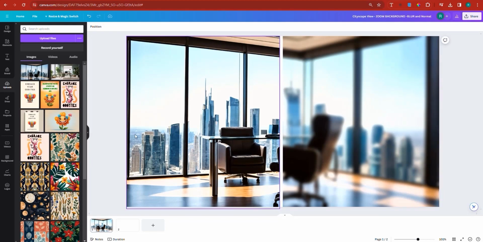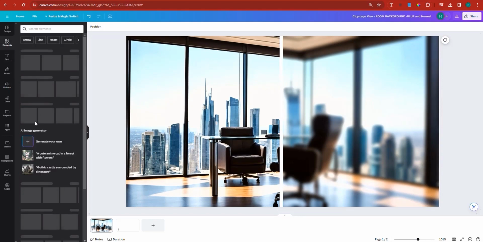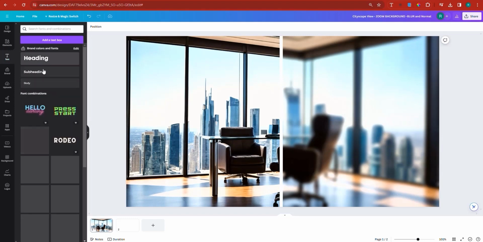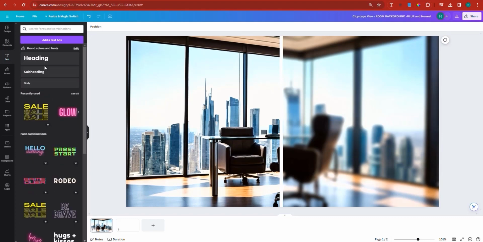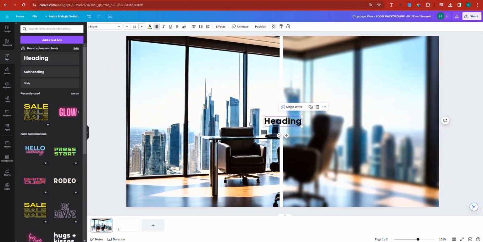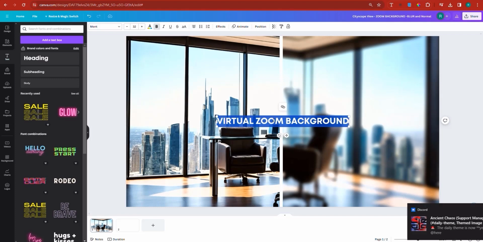And what we can do is we can name our images. So I can go right here, select an element, and actually text instead. And then select a text, just a normal font, right? Now in this case, I'm going to go for this. And you can say blurred and normal. Now here, if you want, you can just take some inspiration, but virtual zoom background. And then you can select your virtual zoom background.